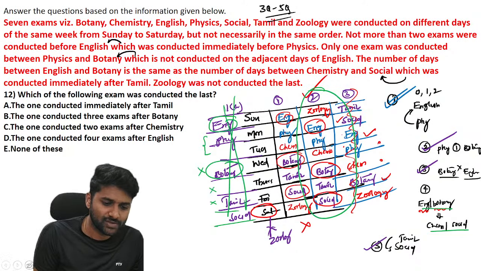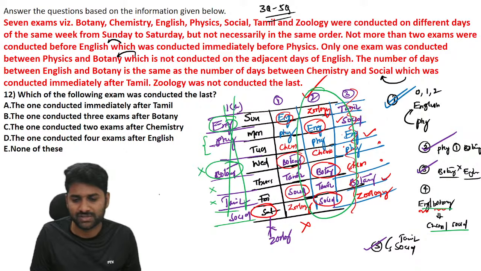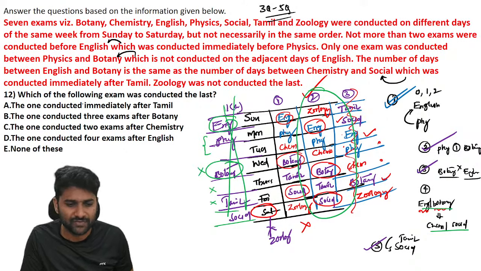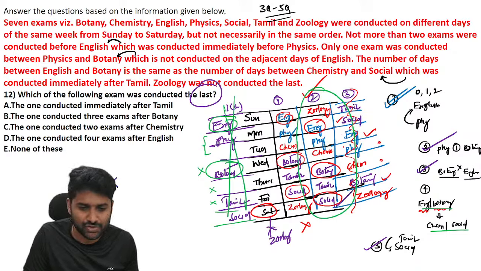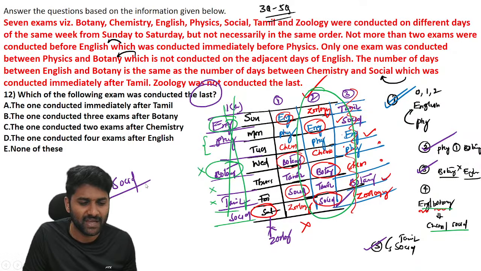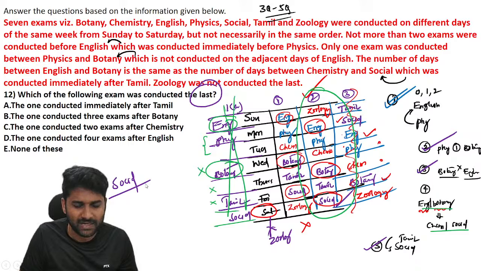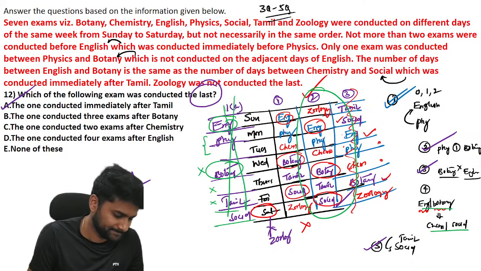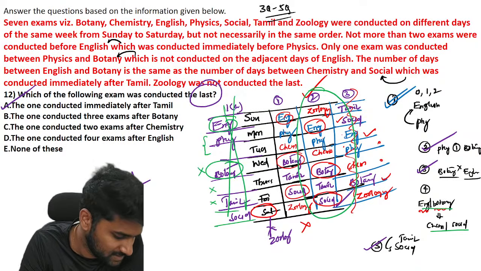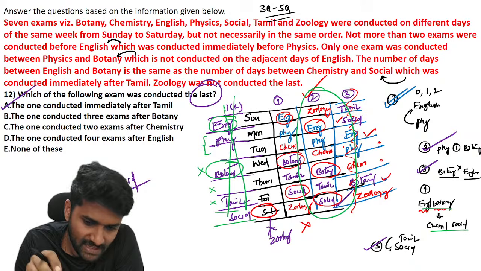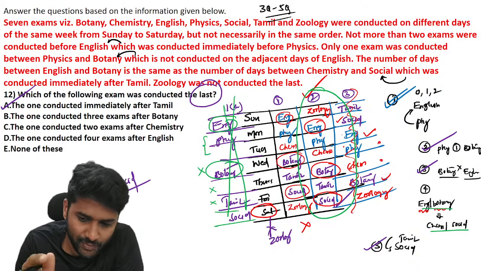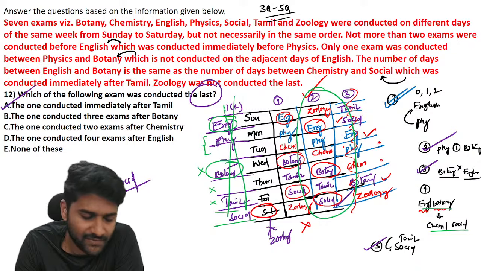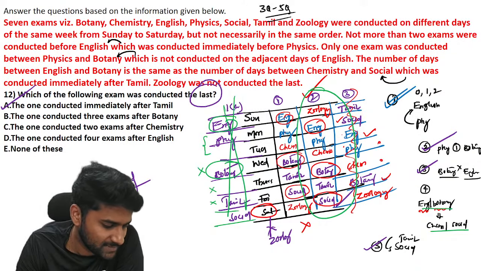So once you get the possibility, you can get three different questions. Now question number one: which one of the following was conducted last? So last is social. But we have different options. Check: the one conducted immediately after Tamil. Yes, it's a valid one. The approach for this puzzle: any direct information, please place it into the table. Indirect information, make note points and identify how many different possibilities there are.